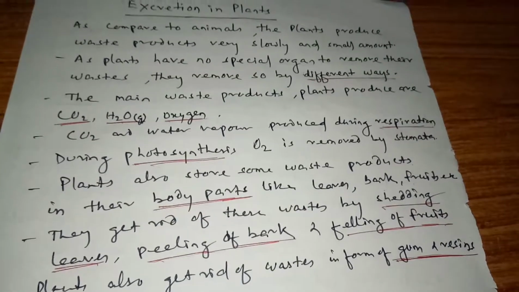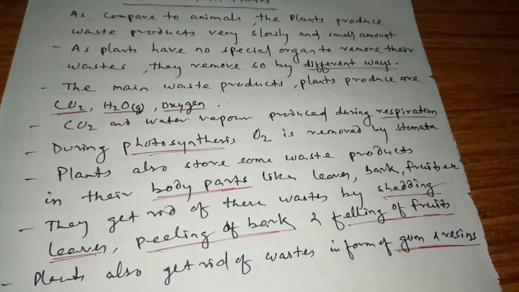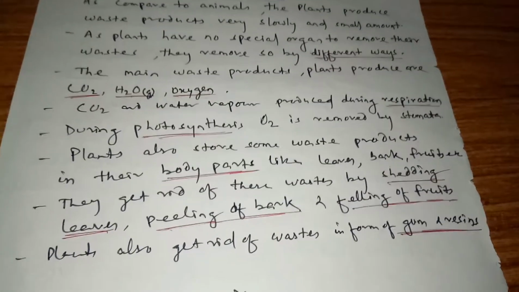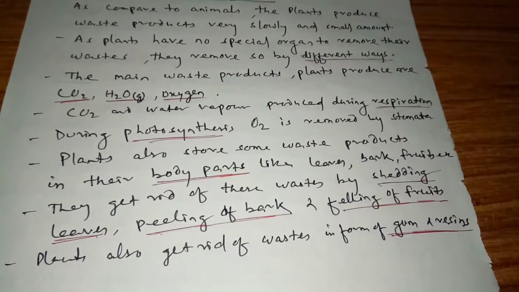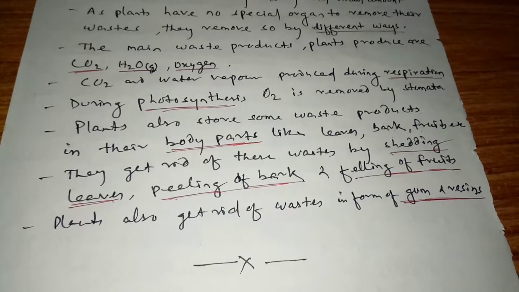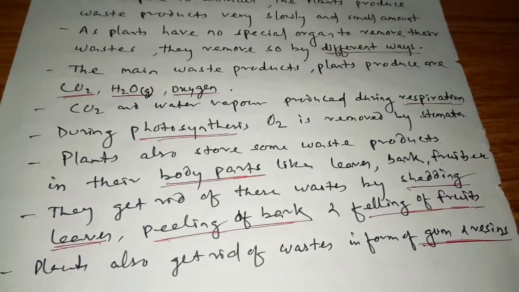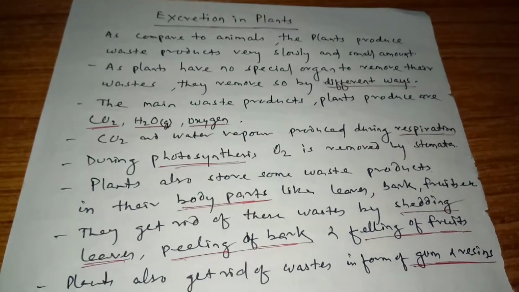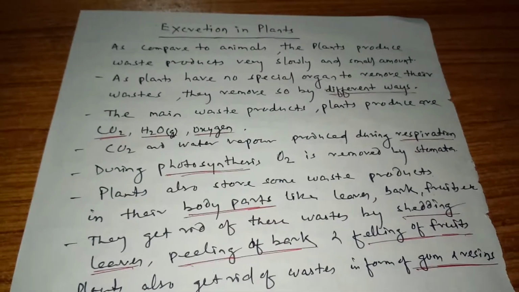They get rid of this waste by shedding of leaves, peeling of bark, and falling of fruits. Plants also get rid of waste in the form of gum and resins. In this way, students, plants excrete their excretory products. This is all about the process of excretion.